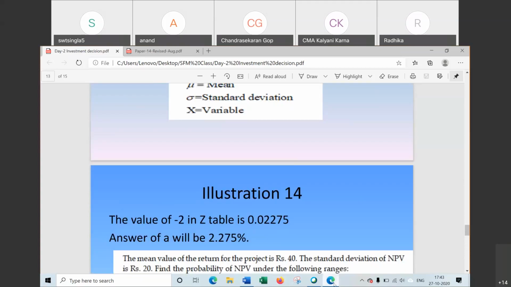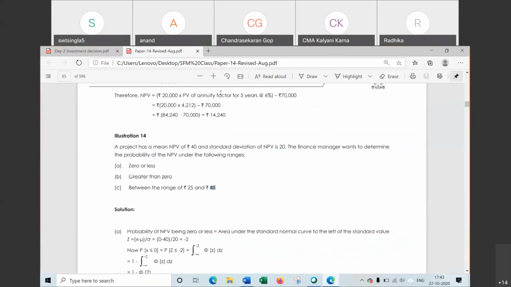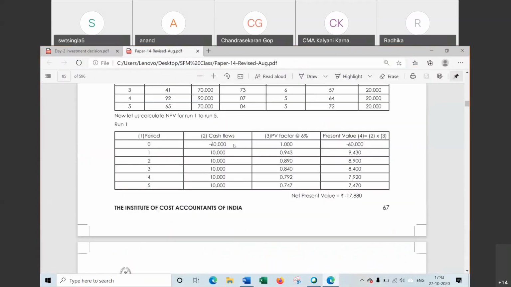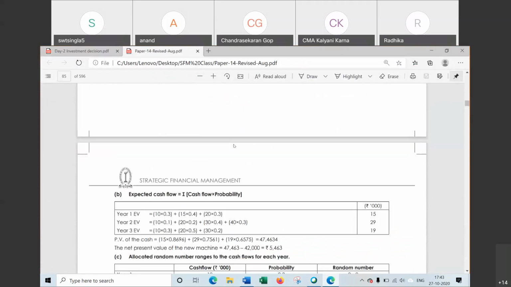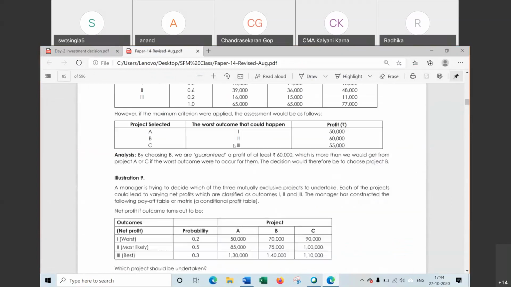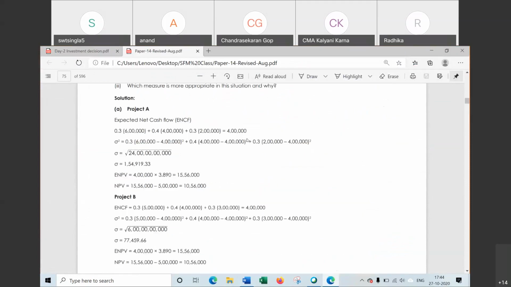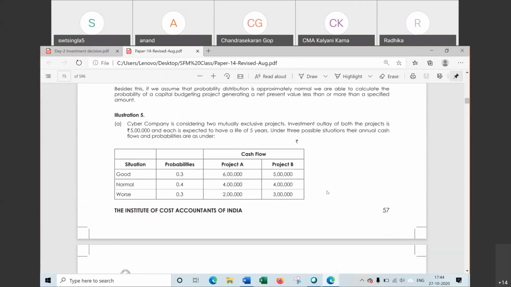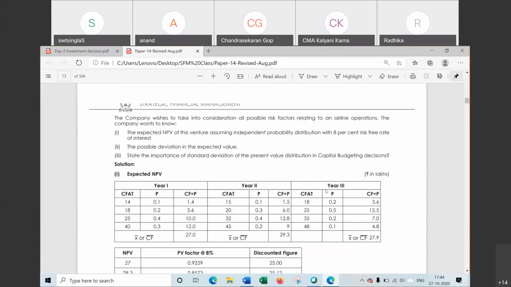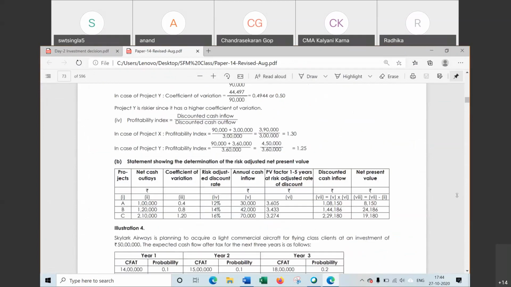So far in this chapter, these were the topics in this chapter. Theory is on page 45.